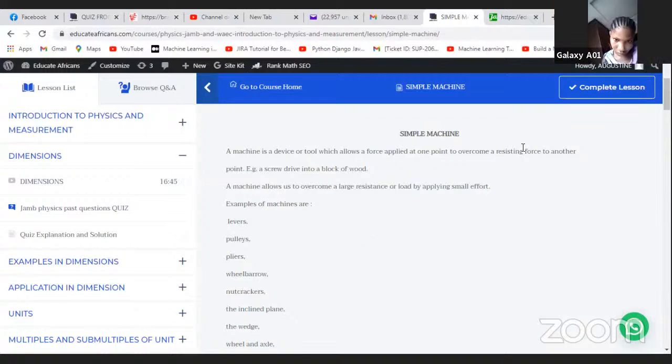Okay. So today, let's start what we are learning today. Today, we're going to be looking at simple machines. Very, very important. If you have your notes, make sure you're taking down notes. This is your live class. Take down notes. Make sure you're copying something.